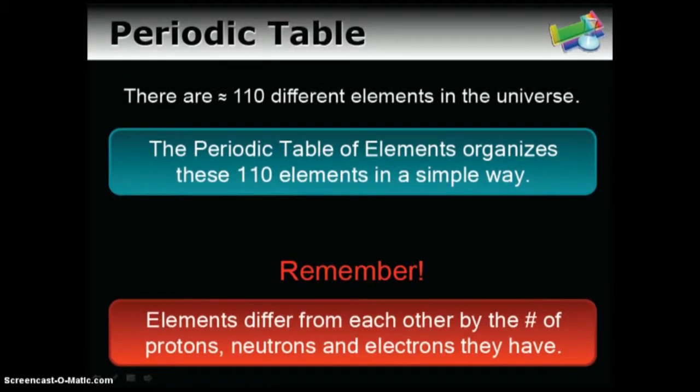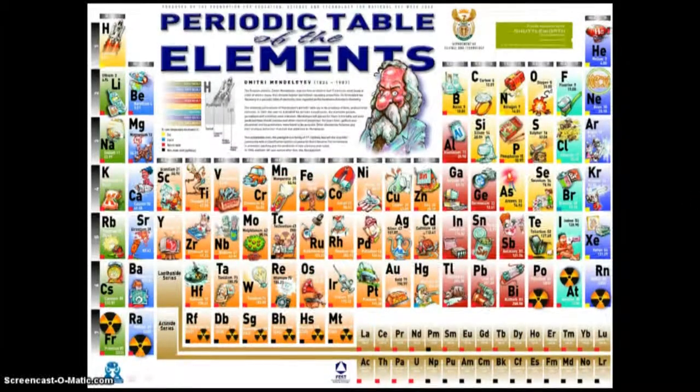One thing to keep in mind is that we know the elements are different from each other by the number of protons they have, the number of neutrons, and the number of electrons they have, as we've learned in previous units. Here's another visualization of the periodic table of the elements. There's a reason for that old guy being there in the middle. We'll talk about him right now. And you can see kind of an illustration for each of the elements you see here.